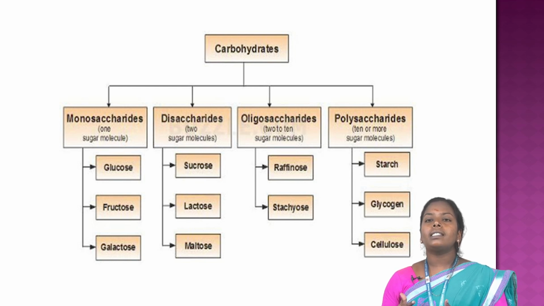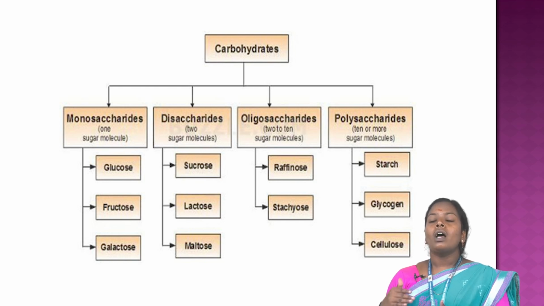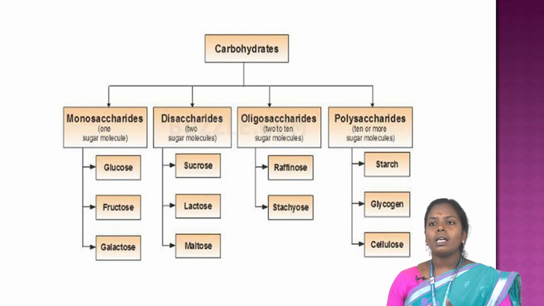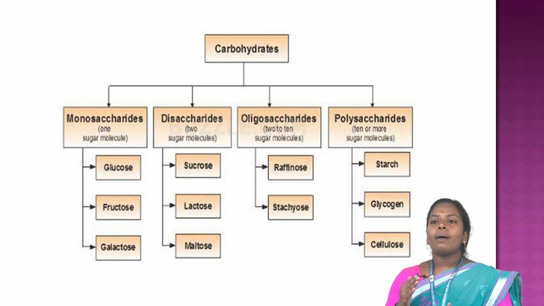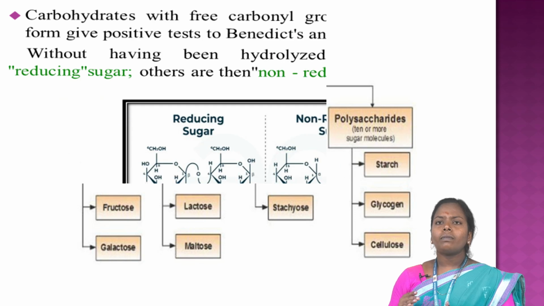The monosaccharides include glucose, galactose, and fructose. The disaccharides include maltose, lactose, and sucrose. The polysaccharides are polymers of glucose. There are two types, plant and animal. The plant polysaccharides are amylose, amylopectin, and cellulose, and the animal polysaccharide is glycogen.